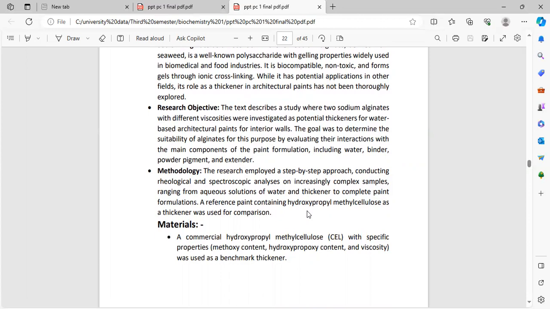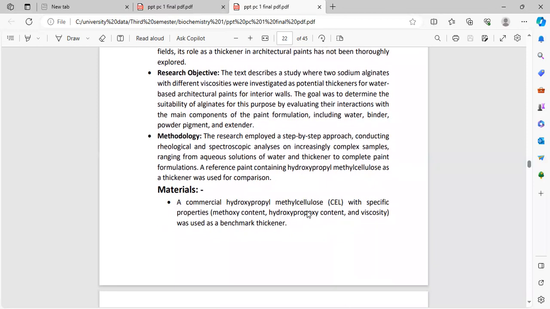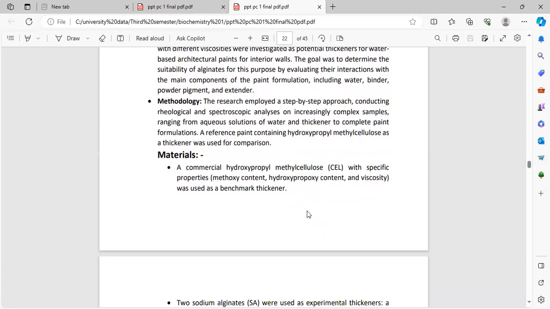Methodology. The research employed a step-by-step approach, conducting rheological and spectroscopic analysis on increasingly complex samples, ranging from aqueous solutions of water and thickener to complete paint formulation. A reference paint containing hydroxypropyl methyl cellulose as a thickener was used for comparison.